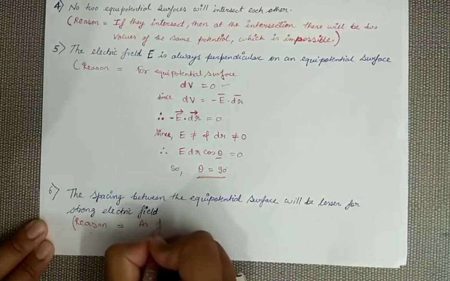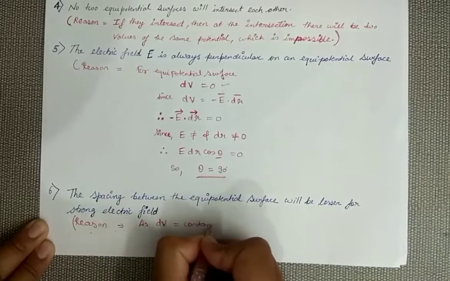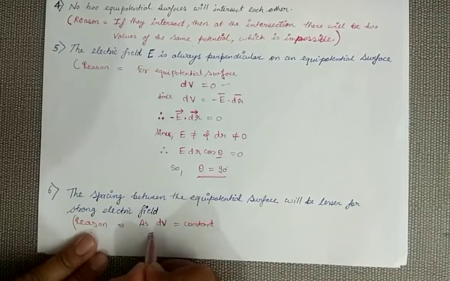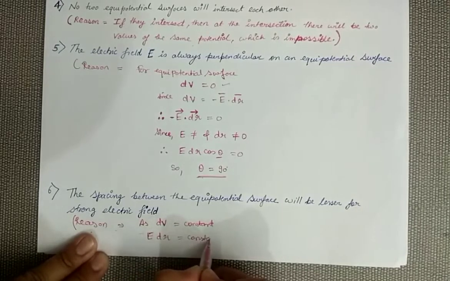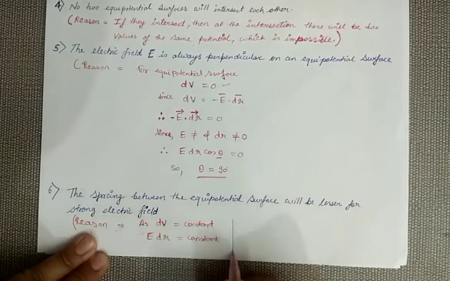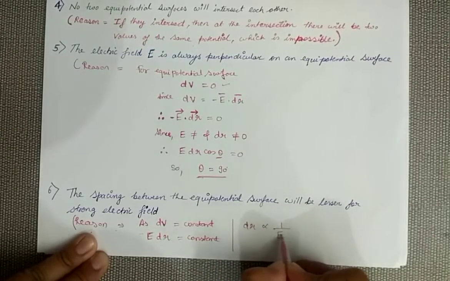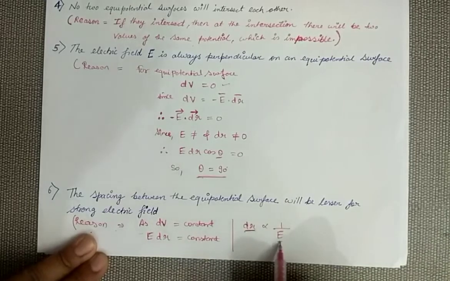As our delta V, or V, remains constant because we are talking about an equipotential surface, we can say that E dr is equal to a constant quantity, or we can also say that dr is inversely related to E. Just look at this, dr is the distance and E is the electric field.